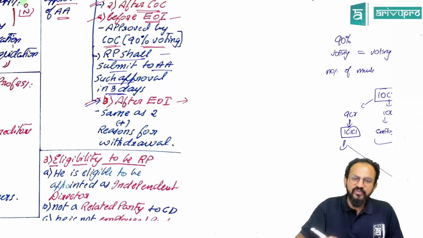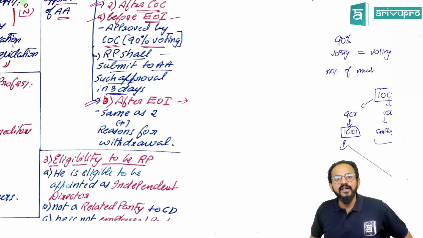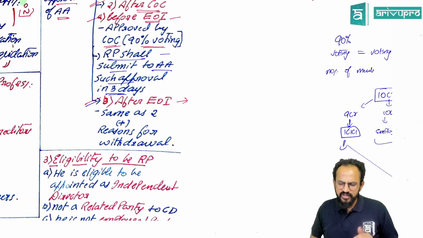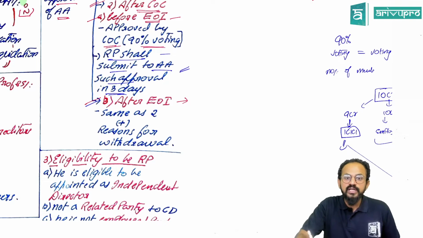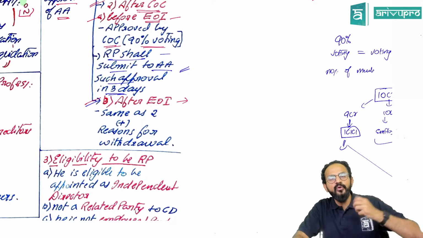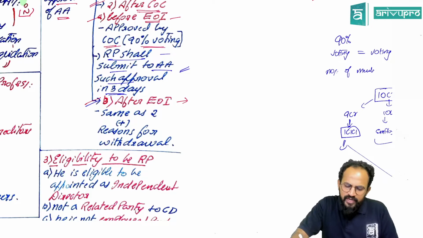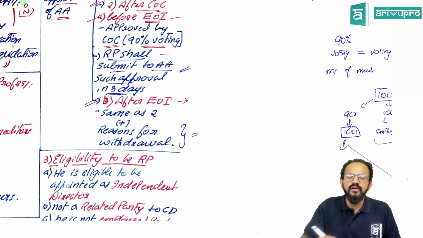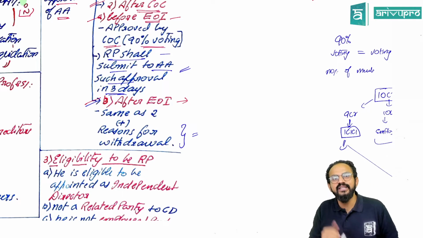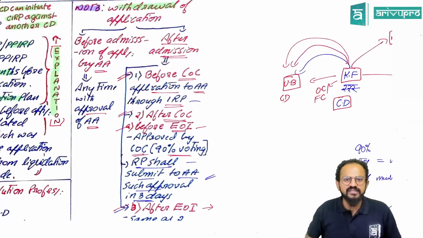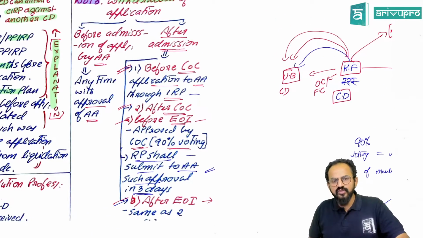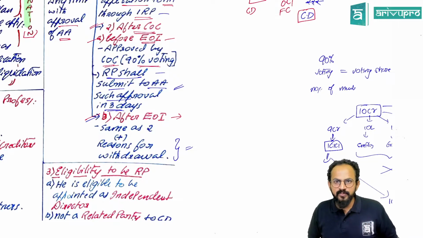Sir, what if we have received expression of interest? People, if you have received expression of interest, the answer is same as 2. Now people have come forward also. Now why do you want to take back? People, you need to give the reasons for withdrawal. Why are you withdrawing at this stage? Till now, reason was never asked. But now reason is being asked. Yes, people, is this clear?